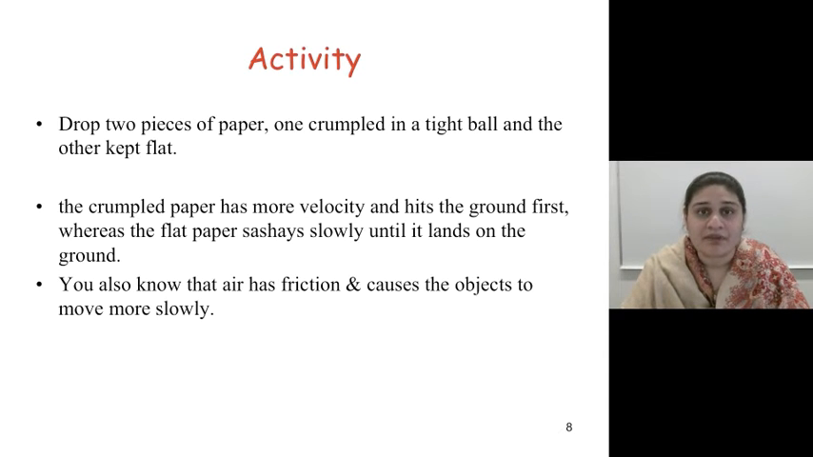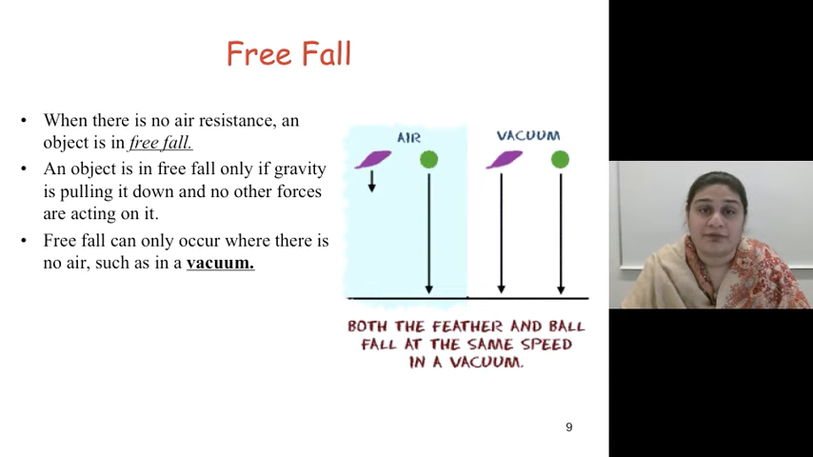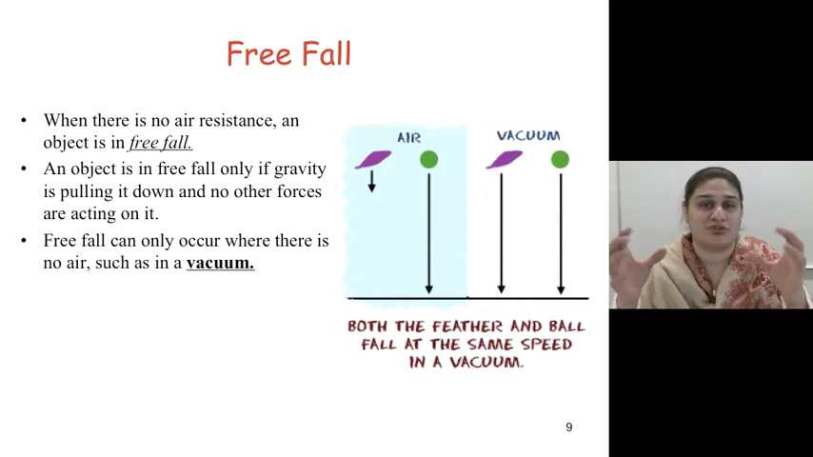You will see that the crumpled paper will fall faster. It will have more velocity. It will hit the ground first, whereas the flat paper will slowly glide to the ground. A free fall is a fall where an object is let go from a certain height and allowed to fall by the effect of acceleration alone. You can think of it as a projectile motion, just dropped.